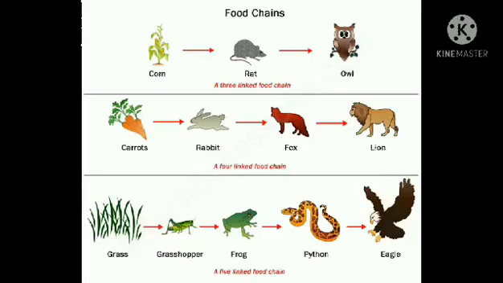So these are the three types of links in a food chain. First, a 3-link food chain. Second, a 4-link food chain. And last is a 5-link food chain. This is the simplest example of a food chain. This corn will be eaten by the rat and the owl will eat the rat.